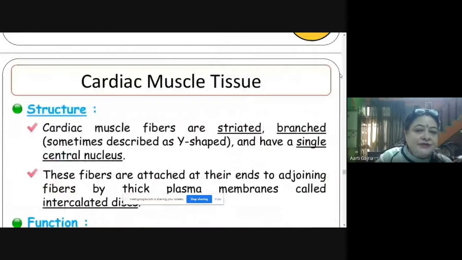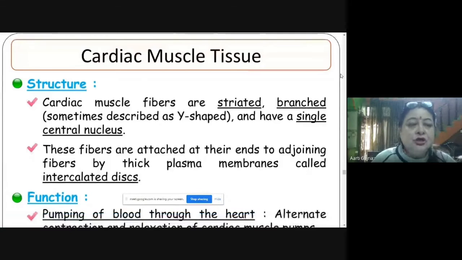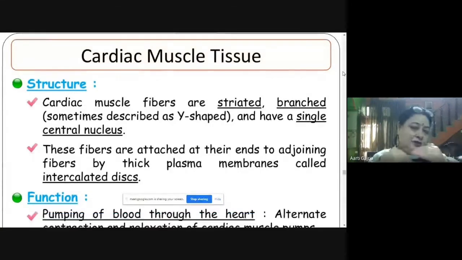Now the third type is cardiac muscle tissue. Cardiac muscle tissue is a very special type of muscle, which is striated, branched, sometimes Y-shaped, and has a single central nucleus. These fibers are attached at their ends to adjoining fibers by a thick plasma membrane, and this is called an intercalated disc. So they are attached to the plasma membrane of the adjoining fibers with the help of the intercalated disc.